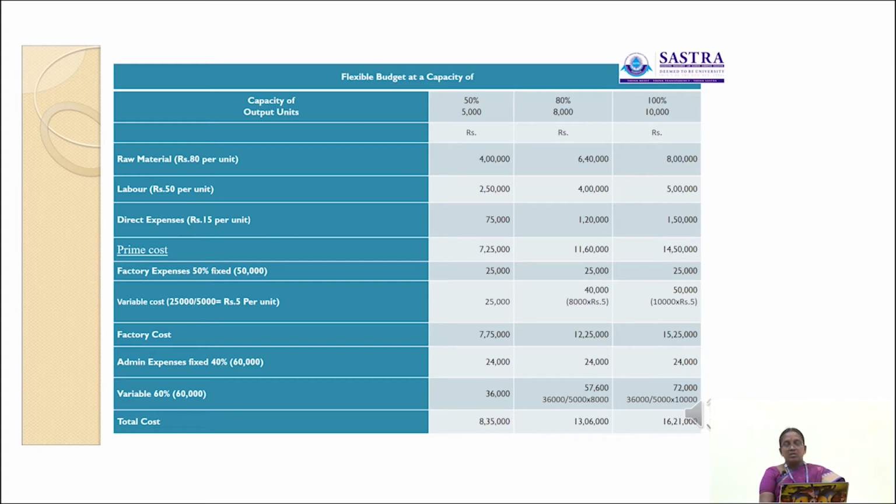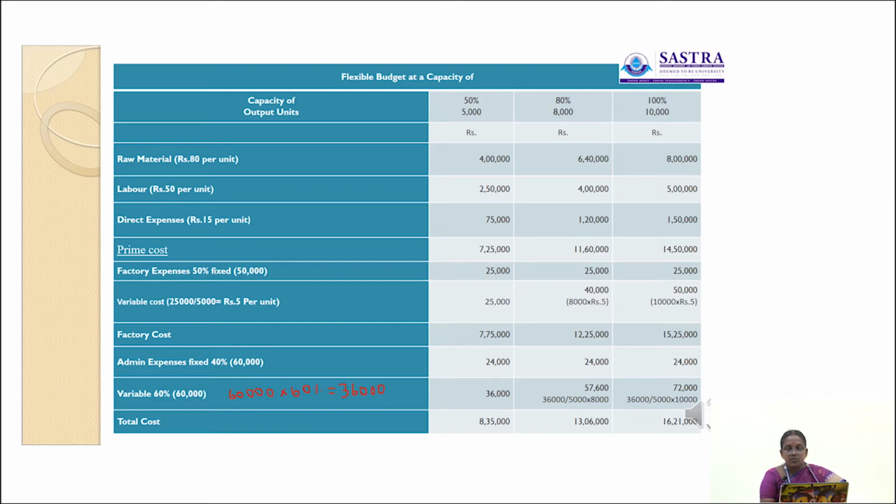So here variable cost per unit will be the same, but the value of administration expenses will be different. Okay, and this administration expenses fixed per unit will be different, but the total cost will be same. So variable cost per unit will be the same, but the value of administration expenses will be changed here. So here 60,000 into 60%, 36,000.